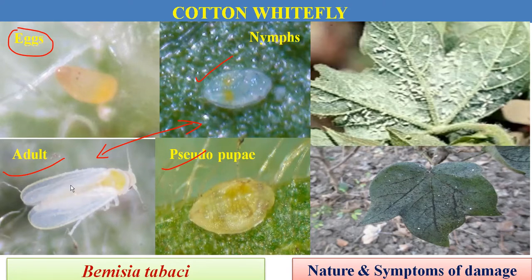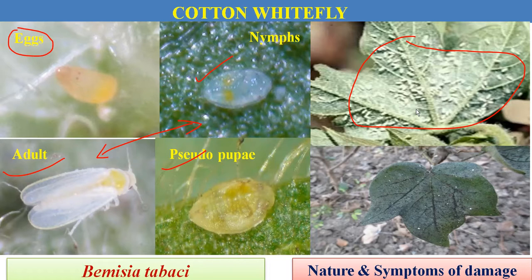The color of the whitefly is totally white. Both nymphs and adults congregate on the lower surface of the leaves. Due to their white or cottony secretion, the whole leaf becomes whitish in color, and both nymphs and adults suck the cells up from the lower surface of the leaves, and as a result of feeding, the leaves become yellowish in color, or the plant loses its turgidity or vitality.